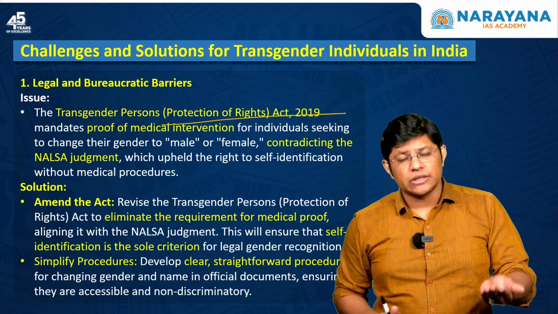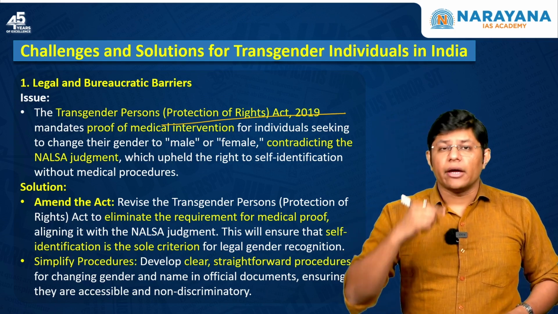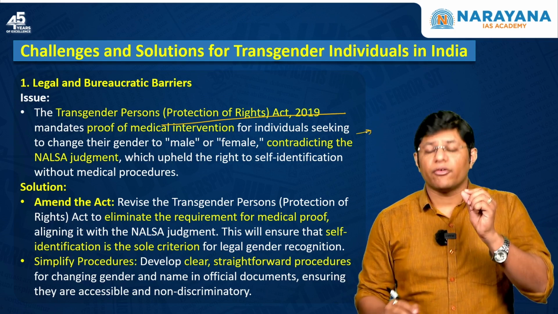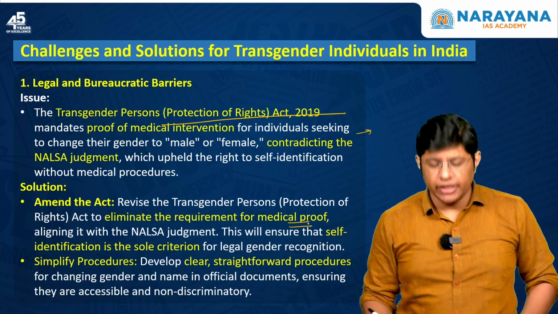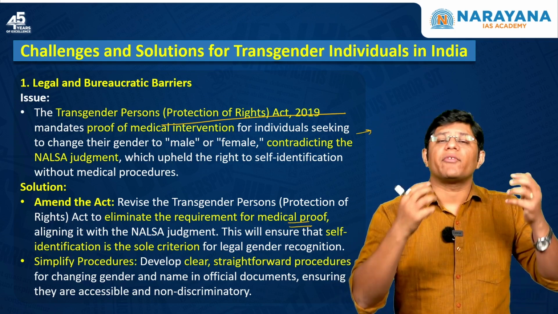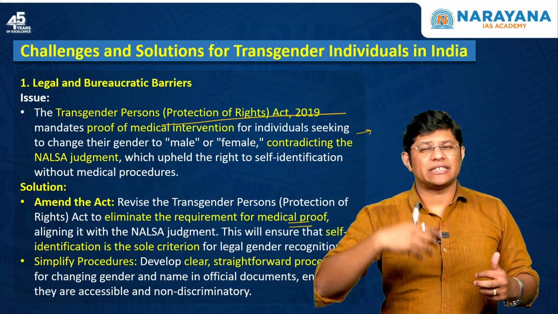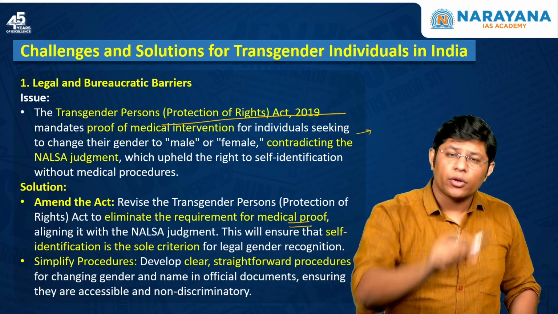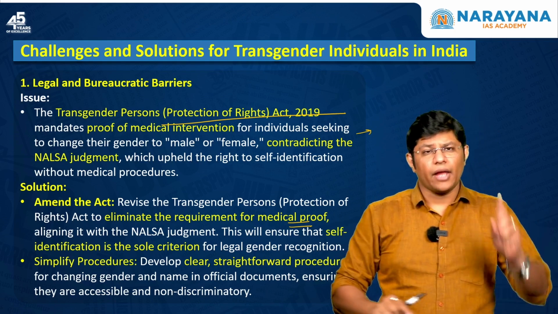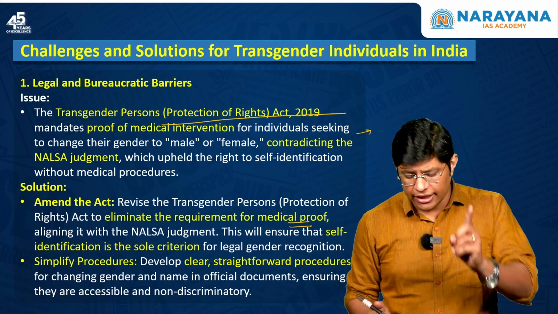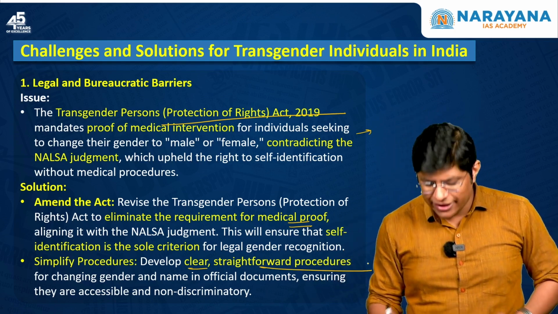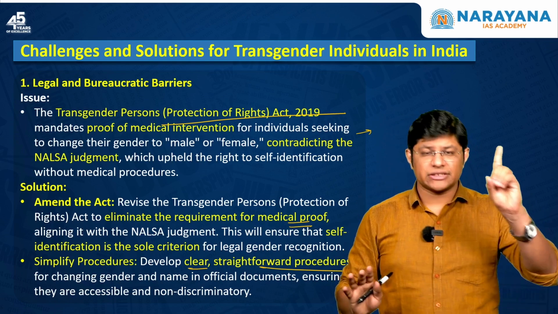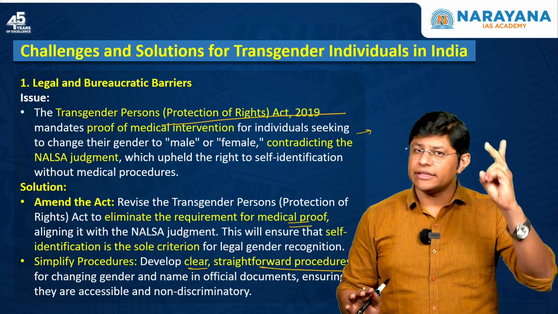What is the solution? The solution is that we have to amend this particular law and eliminate the requirement of medical proof, which means if a person wants to identify himself as, let's say, female or transgender, he has a right to do so without undergoing a medical procedure. And it is very important that the procedure is clear and straightforward. It should not be complicated. That's it. The first issue and the solution.